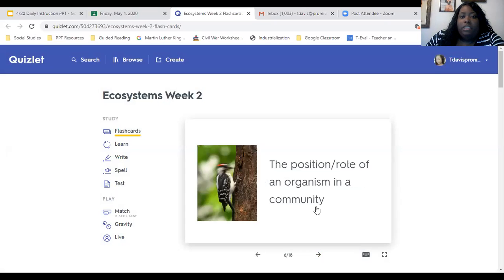A niche is the job or the role of an organism in a community. The niche of a lot of apex predators is to keep a balance between the number of organisms in that particular ecosystem. Now, when there is an overgrowth of a certain organism because of, we'll say, supply and demand, the organism species may begin to die out. Like we were talking about the 2K geckos, but let's move on.